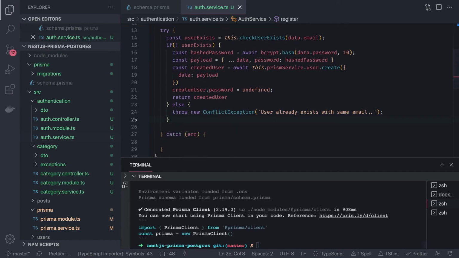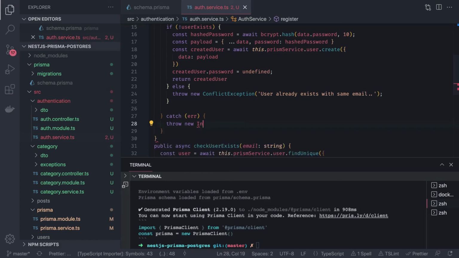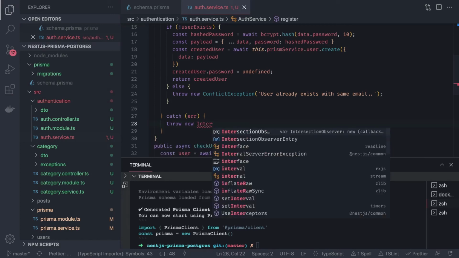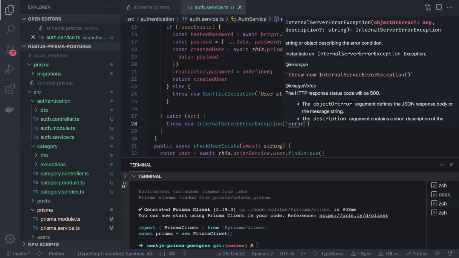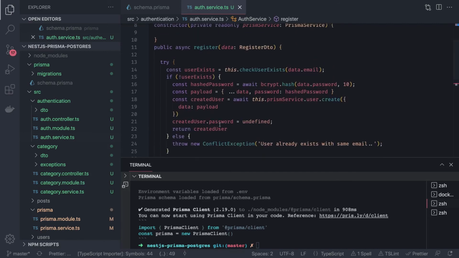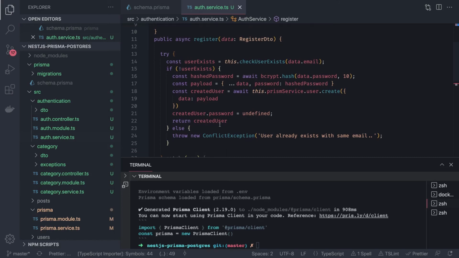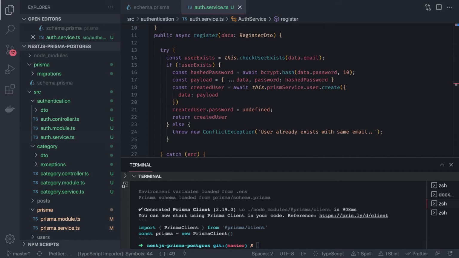Okay, this is one thing. And even if there is any internal exception that occurred, then we cannot do anything. We will just throw an exception with internal server error, or we can just say an internal server exception occurred. That's it. It will customize the message automatically, because we are using an HTTP based exception and it is being thrown from the service. So it will go to the controller, and the controller will directly throw it to the UI. Okay, so this is our register method.